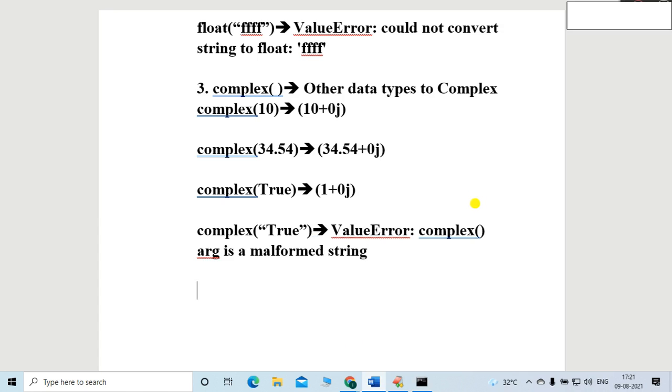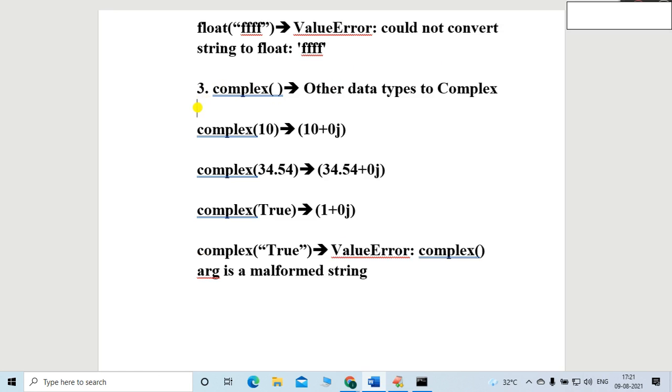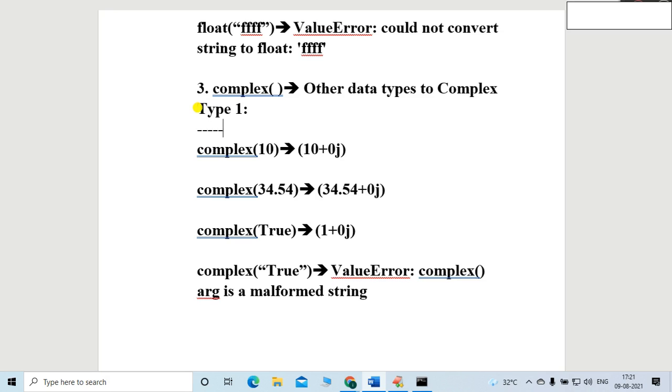So these are the cases, friends. Up to this, it is clear to everyone, right? So friends, in the complex data type, whatever we discussed is called form 1. This is type 1 or form 1. What does type 1 mean? It is a representation way. This is the type 1 representation.